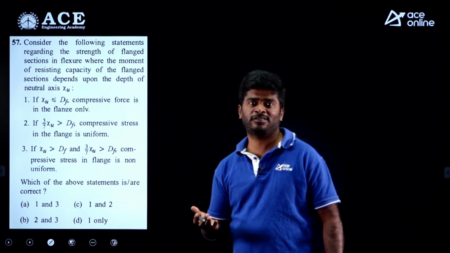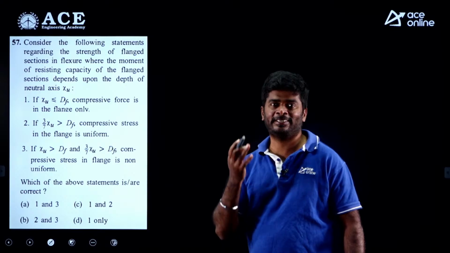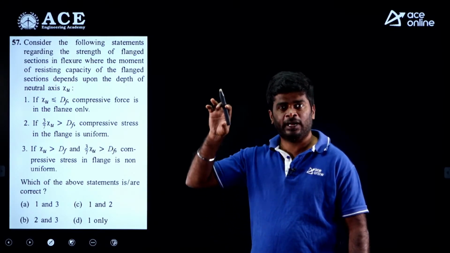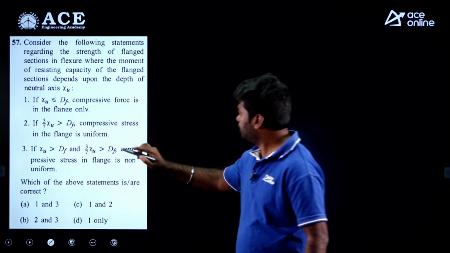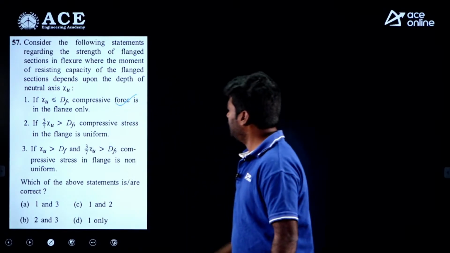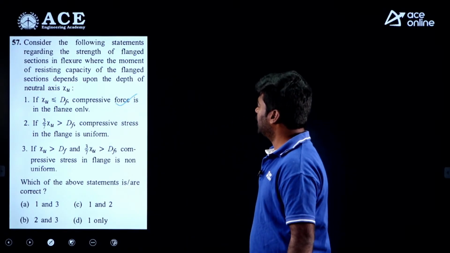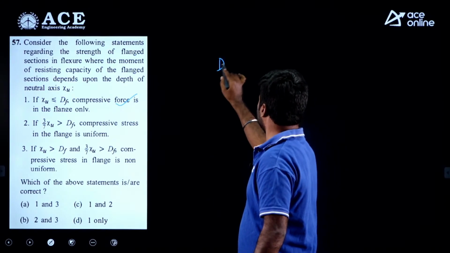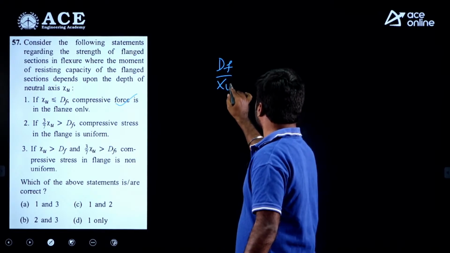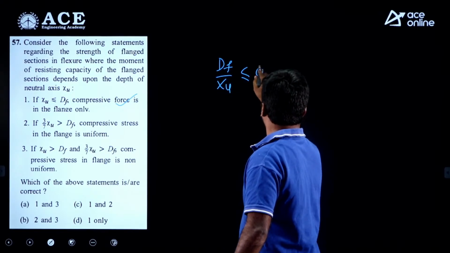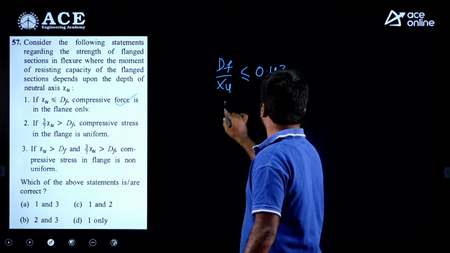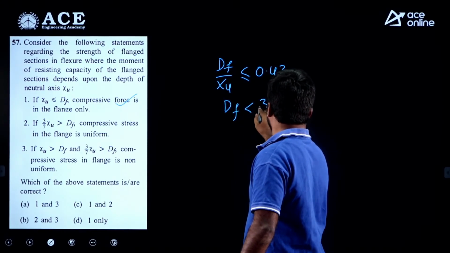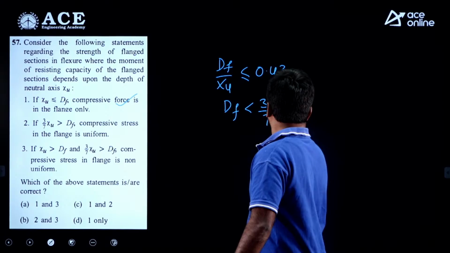Whenever the neutral axis lies within the flange, then you can treat the section like a rectangle, and in the flange only compression is developed. So statement 1 is correct. Coming to the second statement, if 3/7 XU greater than DF, compressive stress in the flange is uniform. This is the first condition, my dear. DF upon XU less than or equal to 0.43, or you can write DF less than 3/7 XU.